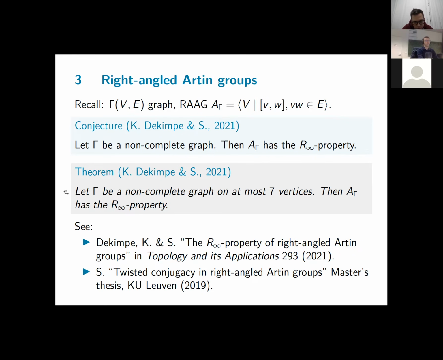Now, for those that are interested and want to read about this, I can give 2 references. These results are published in an article, The R infinity property of right-angled Artin groups, in Topology and its Applications this year. But this topic, the R infinity property in right-angled Artin groups, was my master thesis subject in 2019. In most results I've written 2021 because this is the official publication date of this article, but most of the results date from 2019 or academic year 2018-2019.